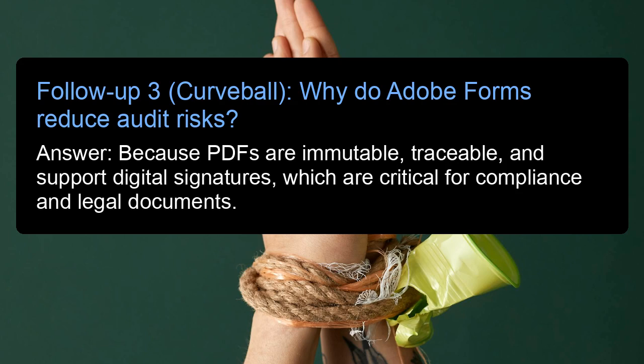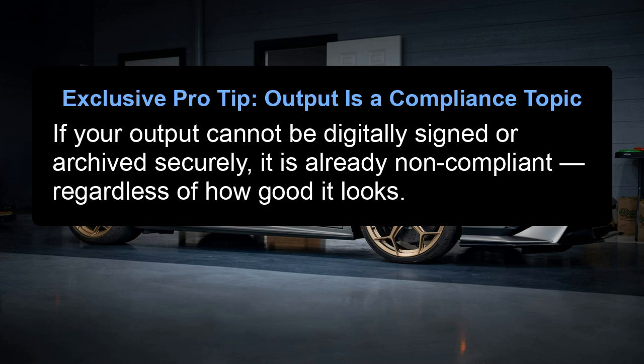Follow-up 3. Curveball. Why do Adobe Forms reduce audit risks? Answer: because PDFs are immutable, traceable, and support digital signatures, which are critical for compliance and legal documents. Exclusive pro tip. Output is a compliance topic. If your output cannot be digitally signed or archived securely, it is already non-compliant, regardless of how good it looks.